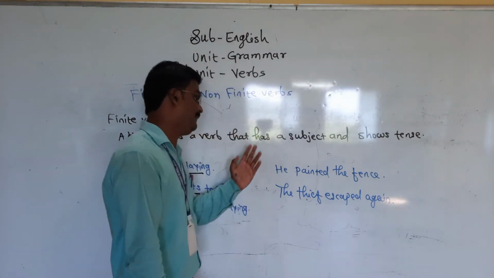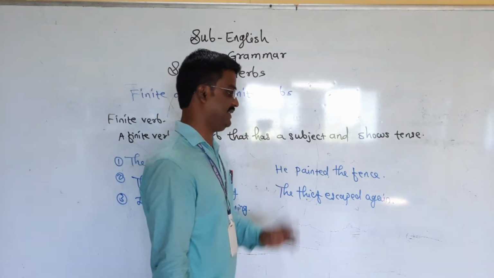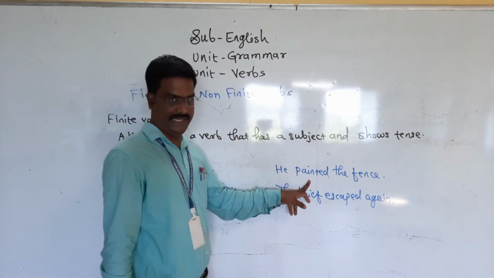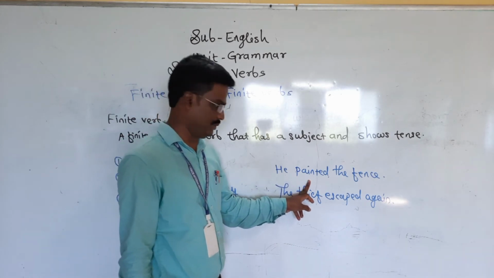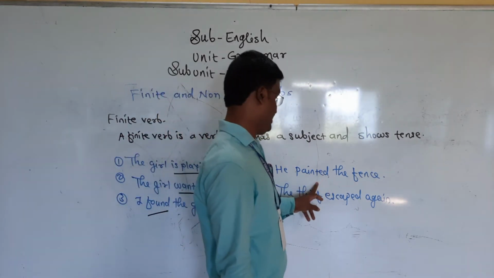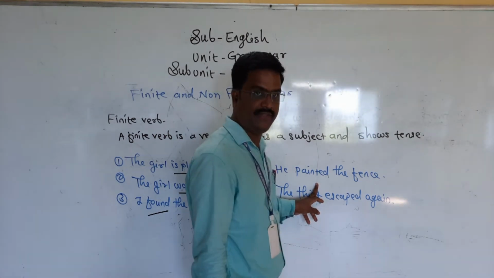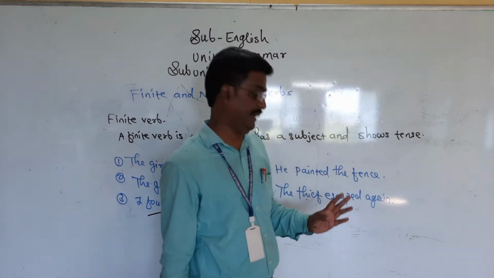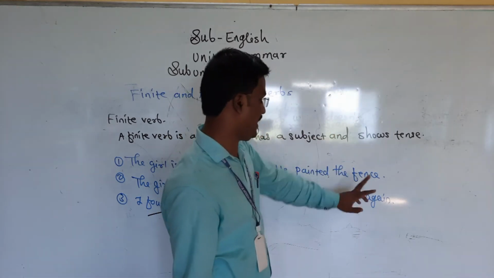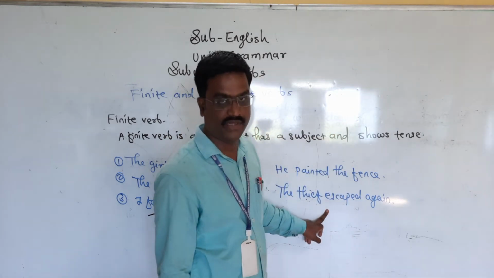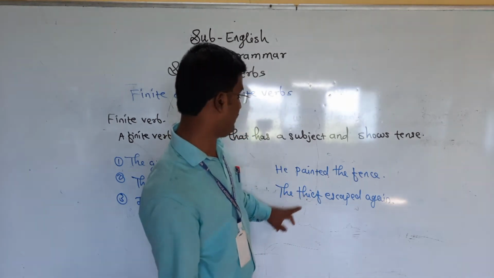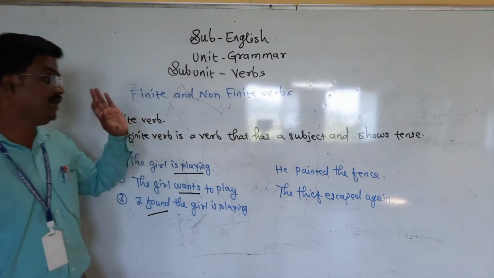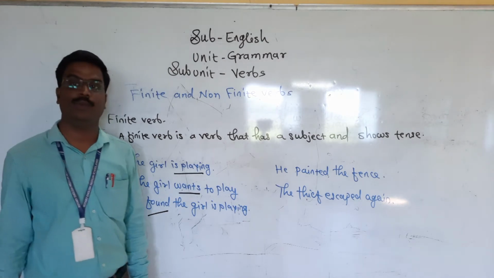Here is an example. He painted the fence. Painted is simple past tense, so it is a finite verb. Why is it a finite verb? Because it's showing the tense and it has a subject. The thief escaped again. It is simple past tense, and so it is a finite verb. So hope you understood what is meant by finite verb.